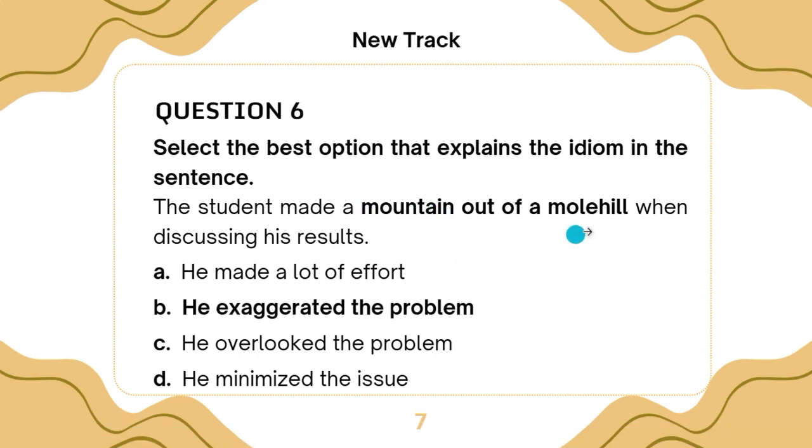It's like you creating a small hole, bringing a mountain in a small what? In a small hill, making a mountain out of the small hill. That means simply exaggerating an issue to make something that is less important become something that seems very important. And that means he exaggerated the problem.